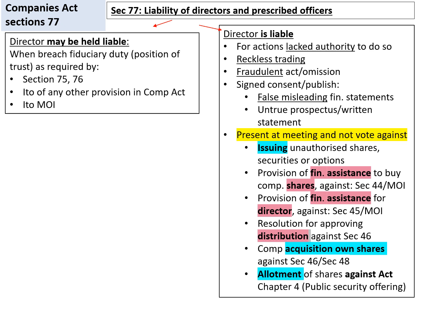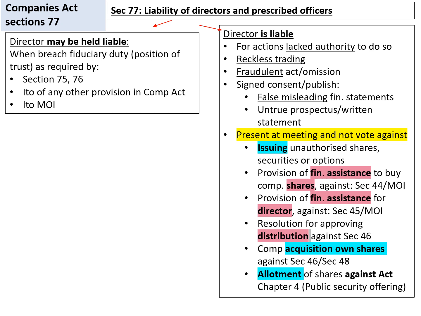So firstly, authorizing or issuing unauthorized shares, securities or options. During the meeting, if the director is present at such a meeting, the director can be held liable. The provision of financial assistance to buy shares in the company, not meeting the terms that we discussed earlier in terms of section 44 or the MOI. Or providing financial assistance to a director, not meeting the requirements of section 45 or the MOI. Or taking a resolution to make a distribution to shareholders that does not comply with section 46.